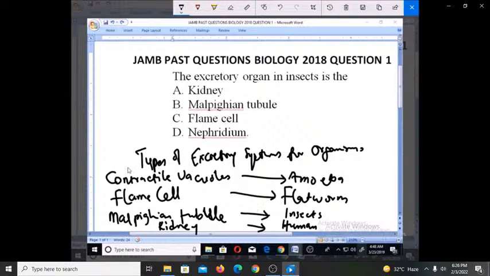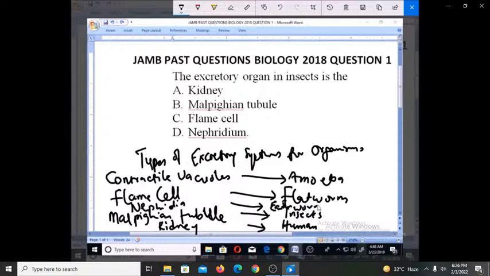And also, we have another excretory system that I have to mention before I'm done, and that is Nephridium, or you call it Nephridia, and it is used by earthworms.